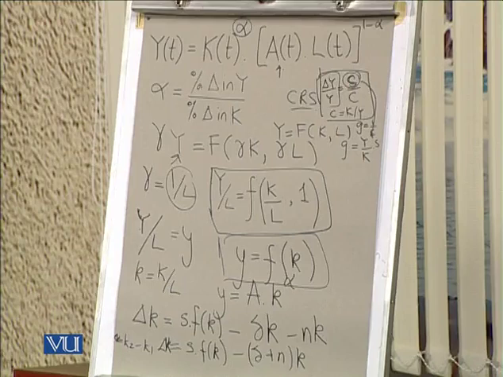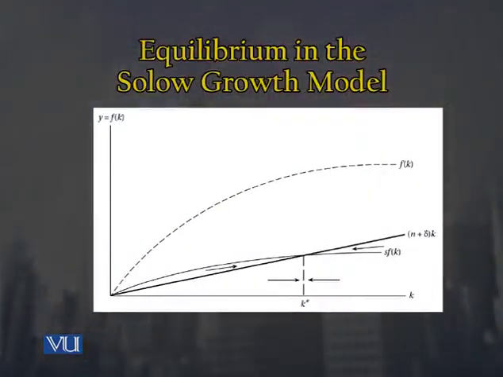You can see that this can be expressed in terms of the total savings taking place in an economy becoming equivalent to the depreciation plus the growth in the labor force multiplied by the capital labor ratio. When these two things balance out or become equivalent to one another, we say that the economy is said to be in a steady state.